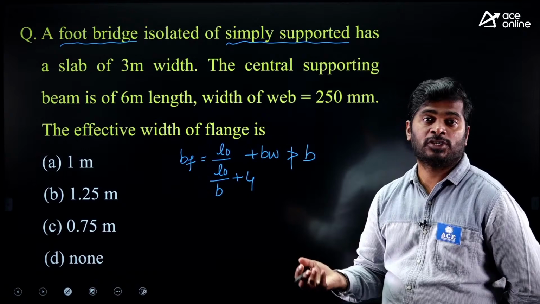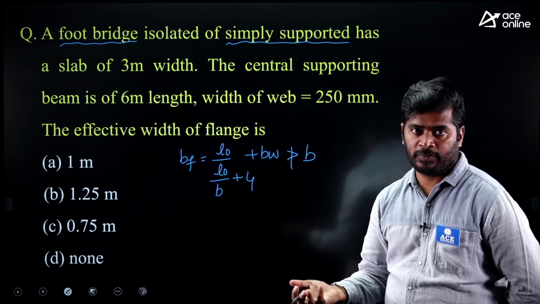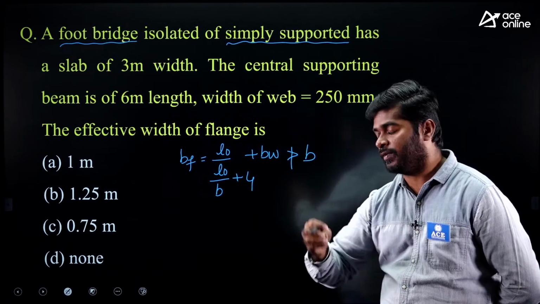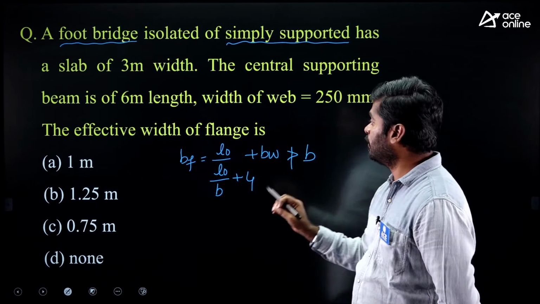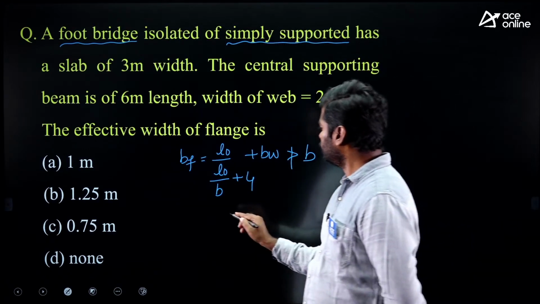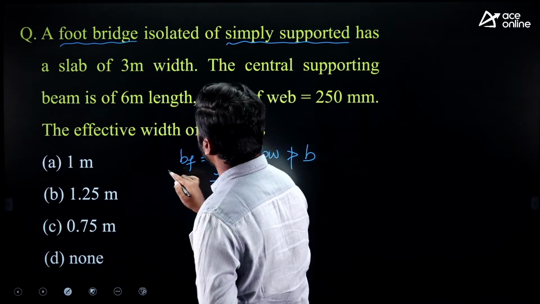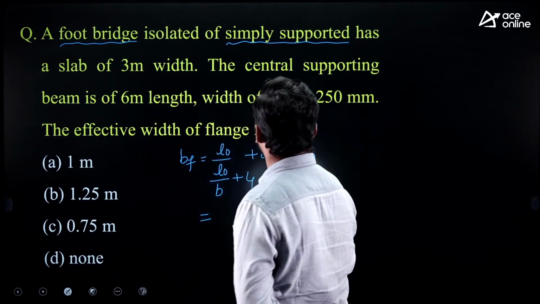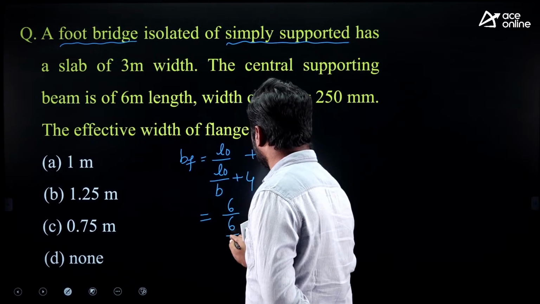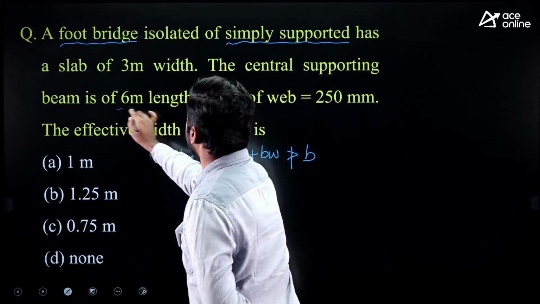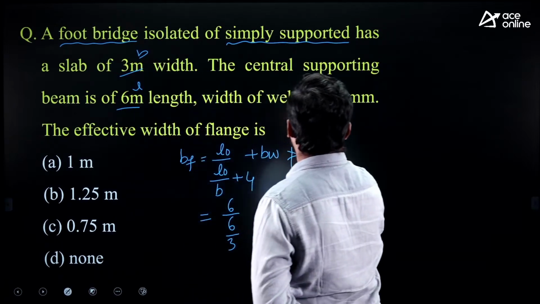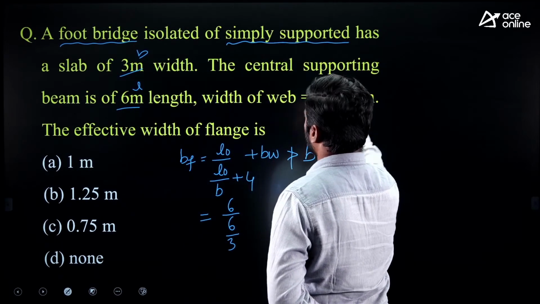my dear, L0 equals L in the absence of data. If L0 is given, then okay, we can take the direct value. If L0 is not given, then for simply supported we can take L0 equals the effective span. So here L given 6 meters, 6 meter upon 6 meter, B given 3 meters. This is L, this is B, and this is BW.